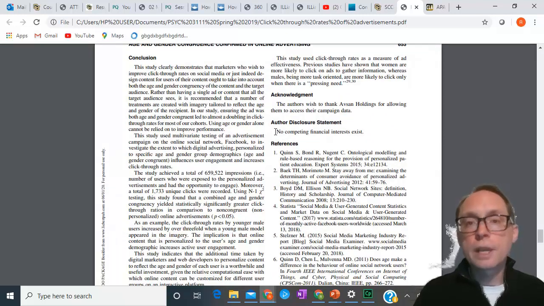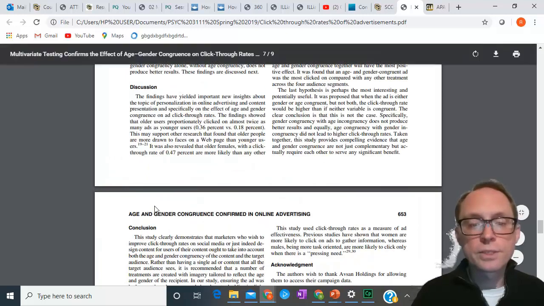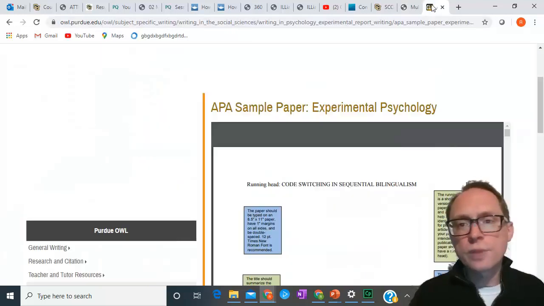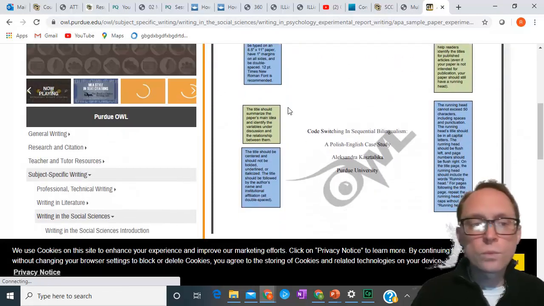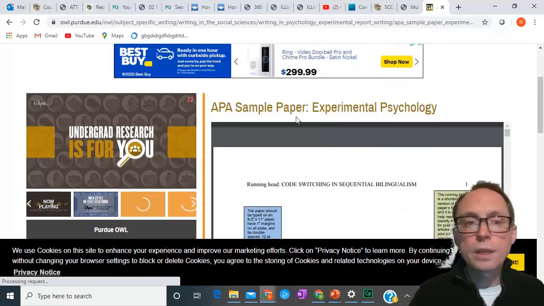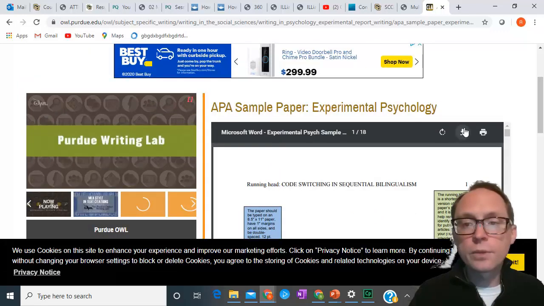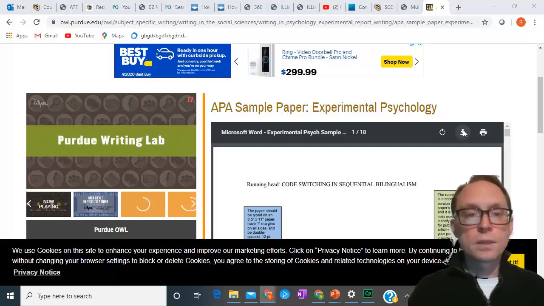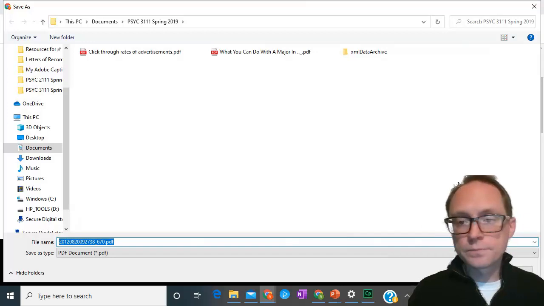So this makes it look like the major sections reference is just as big a section as conclusion. But on actual APA articles, it's not how it goes. This is what it looks like when you are going to be handing it in. So these blue and green things are just notes for when you're reading them. Let's go ahead and make this a little bit bigger. I'm going to go ahead and download it so that we can look at it and you can see the different parts a little bit better.